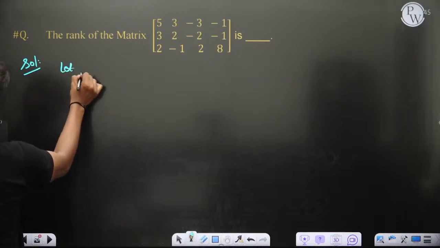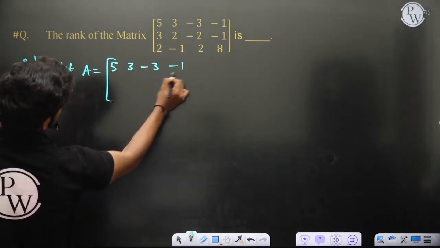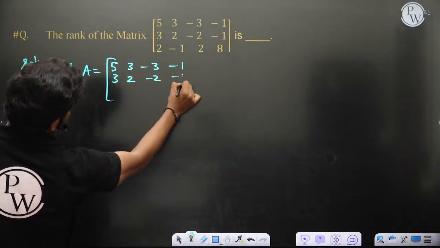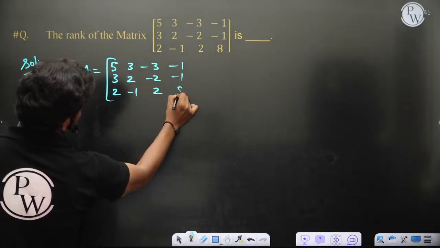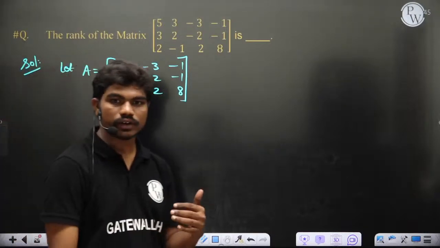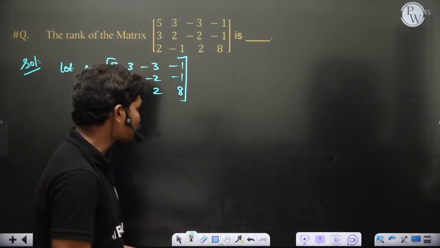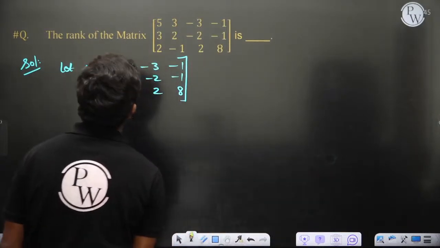Let A be the matrix with rows 5, 3, minus 3, minus 1; 3, 2, minus 2, minus 1; 2, minus 1, 2, 8. Okay, again this is a previous year question. So let us follow a classical algorithm to convert this to echelon form, because practically checking the determinants could be very calculation heavy. So we'll do one thing.